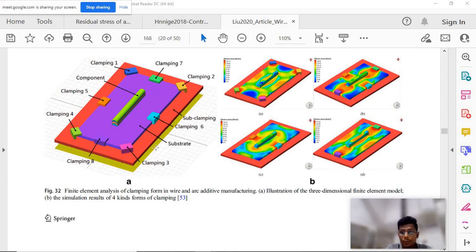So basically, this is the plate and this is the deposition or welding, anything you can consider, and these are the clamps. The point is where should I clamp and how many clamps should I use? I have experimental techniques like XRD or the contour method, with which I can directly measure the residual stresses. So what I can do is clamp with 8 clamps and deposit a component, or I will.